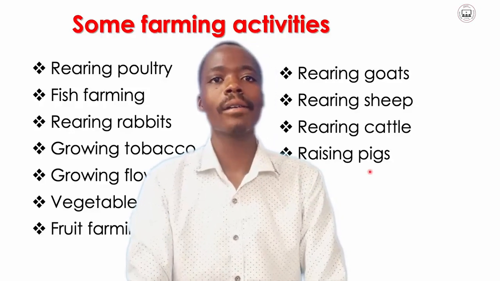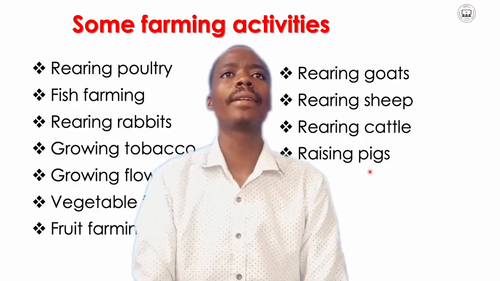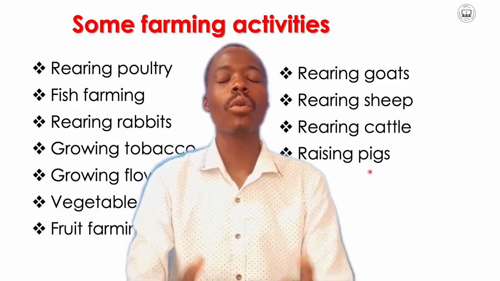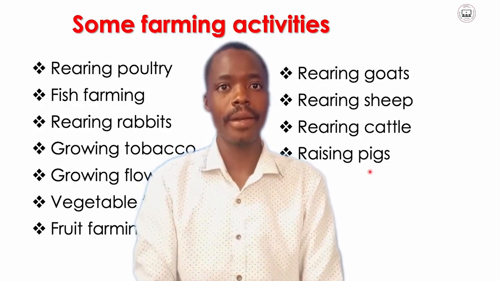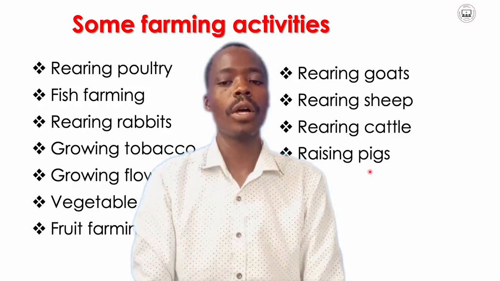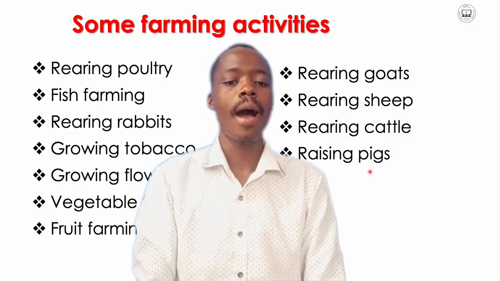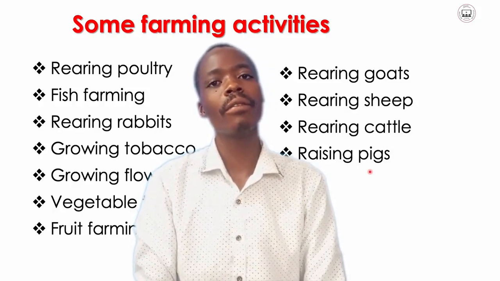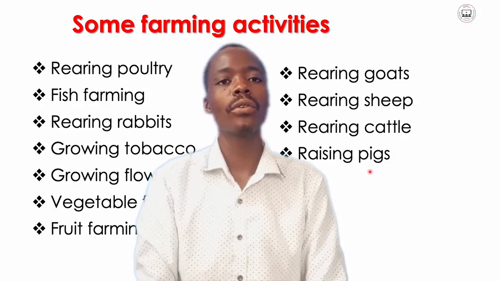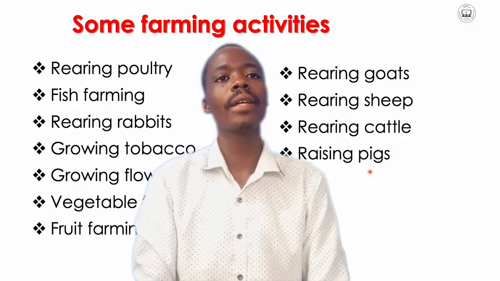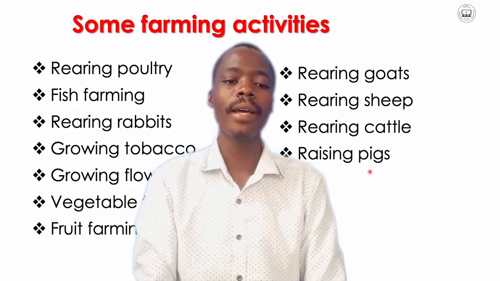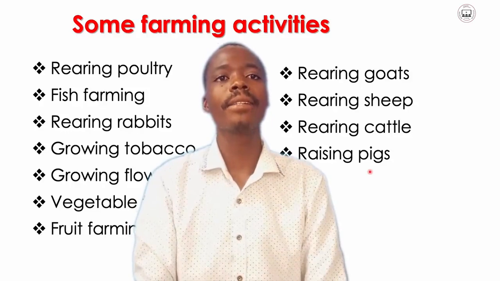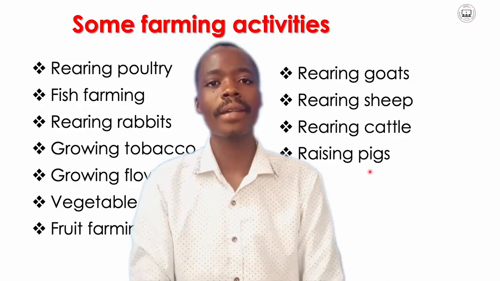So these are some of the farming activities that are done under agriculture. Farmers do all of these activities here in Malawi. So these activities are under agriculture. From where we started, we have established the meaning of agriculture. We have also established the meanings of agriculture from the substitution table that we had, and also we have listed some farming activities that fall under agriculture.